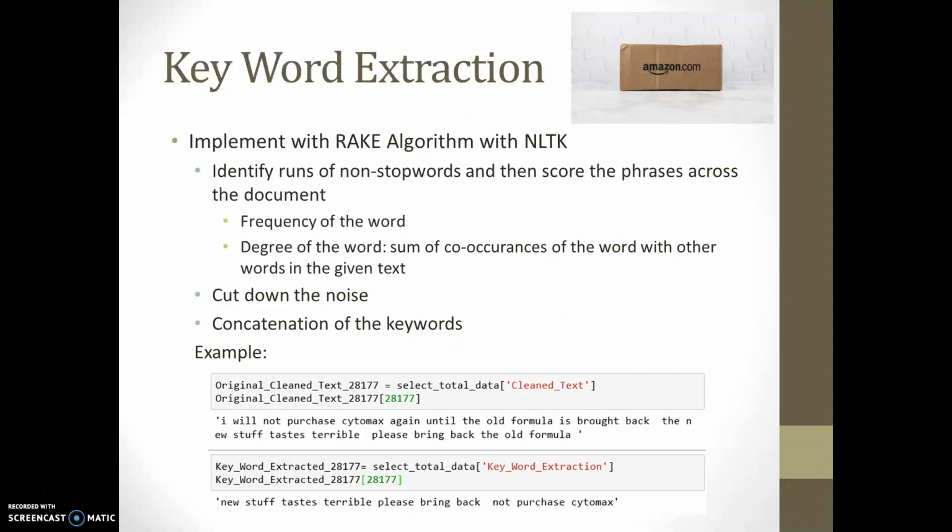So moving to the next step, the keyword extraction, which I'm going to work on the input data. I implement the Rapid Automatic Keyword Extraction algorithm with the NLTK package. For this algorithm, I identify runs of non-stop words and then score the phrases across the document. The first is the frequency of the word, which is pretty straightforward, just the count of the words in the review text. And the next is the degree of the word, which is the sum of the co-occurrence of the word with other words in a given review text.